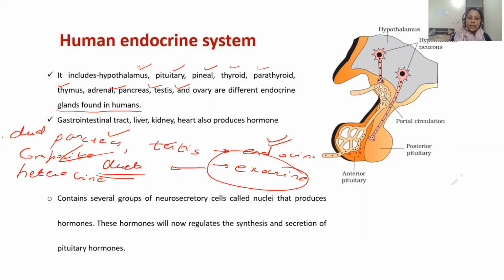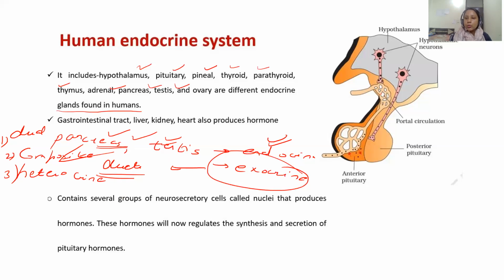All three terms can be used for these two glands. They secrete enzymes as well as hormones. For example, the pancreas, apart from secreting insulin and glucagon, secretes certain digestive enzymes which help in the digestion of food.